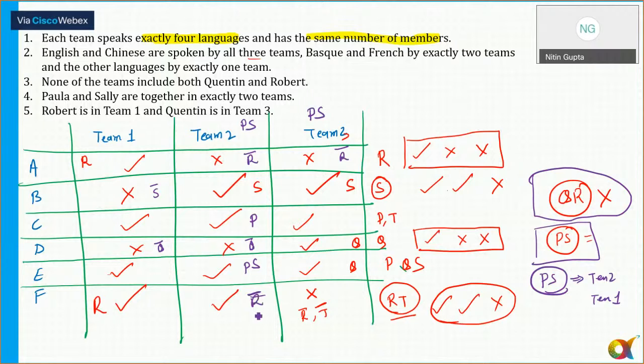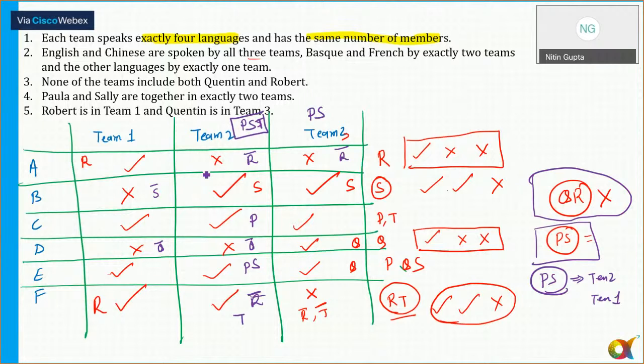So if R can't be a part of team 2, who is a part of team 2? It has to be T here, because someone is speaking French. So there are exactly 3 persons, that is P, S and T, part of team 2. So team 2, the 3 persons are P, S and T. Is that clear? So in team 2, PST is a part of team 2 and others can't be.